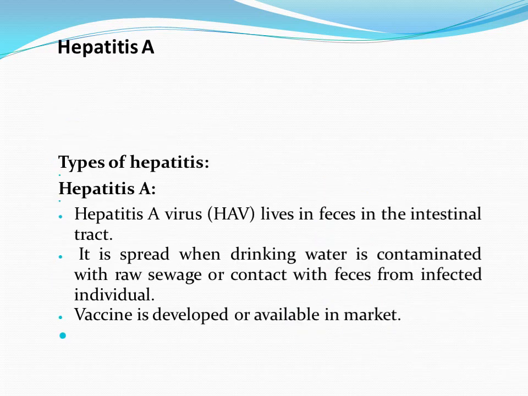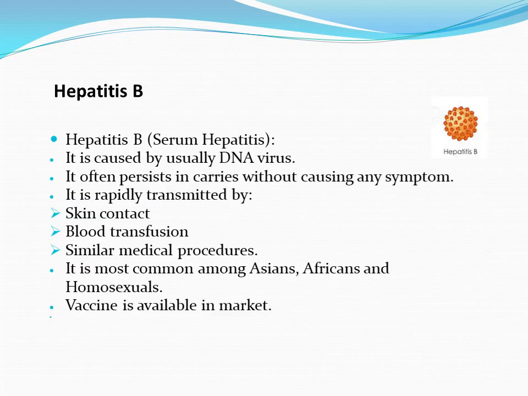Types of hepatitis: hepatitis A. Hepatitis A is shown as HAV, the short form of hepatitis A. It lives in feces in the intestinal tract. It is spread when drinking water is contaminated with raw sewage or by contact with feces from an infected individual. A vaccine is developed and available in the market.